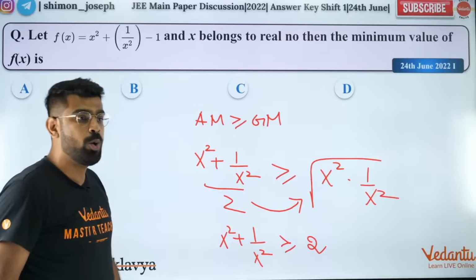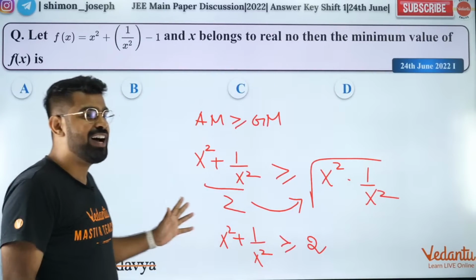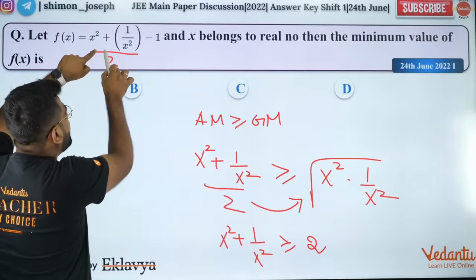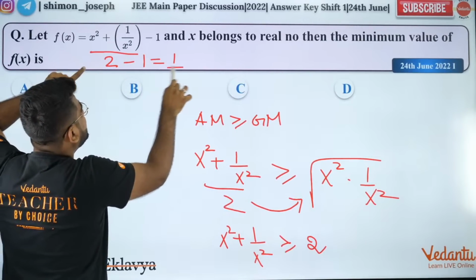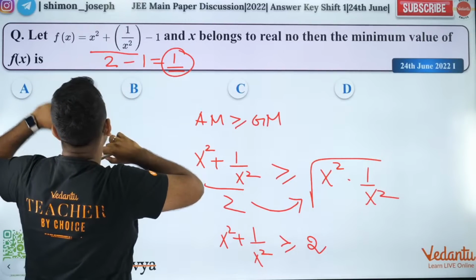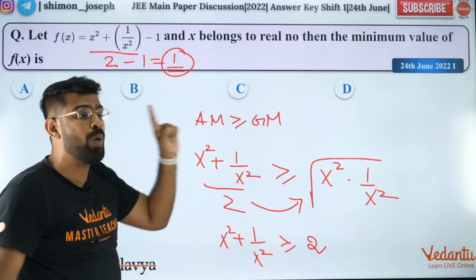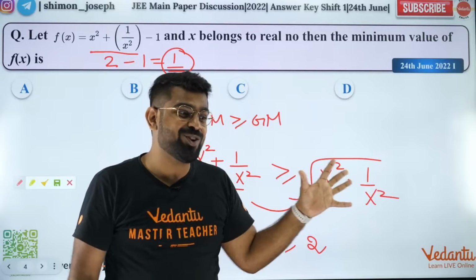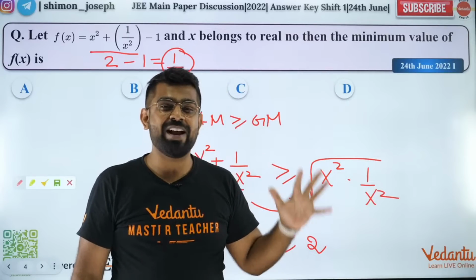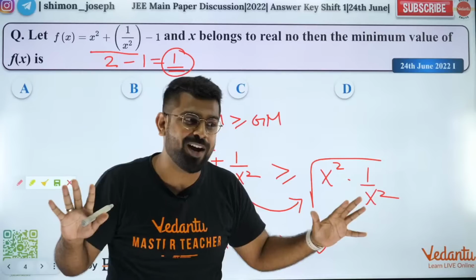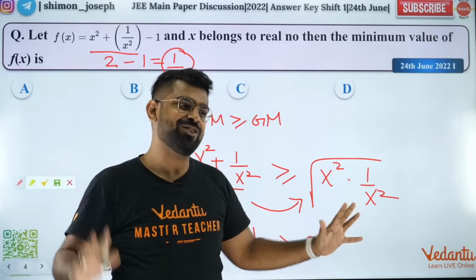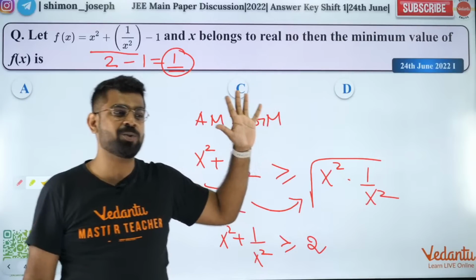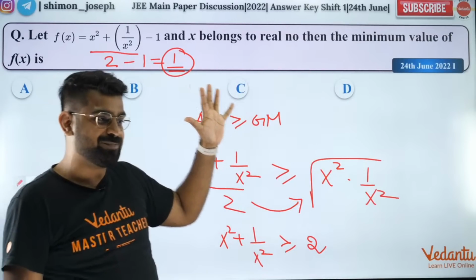So I'll cross multiply this over there. Did you all like it? So the minimum value of x square plus 1 by x square is 2. That is the minimum value. So minus 1 will be 1. So that is the minimum value of f of x. I hope all of you got it. So if you said 1, this is the answer. It is the most repeated concept, right? Exactly. Based on previous year's papers, also based on the videos which Shimon sir does. One of the most repeated concepts which I teach in this channel. It is the very first question I'm discussing today. I hope all of you are clear.